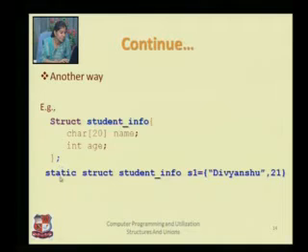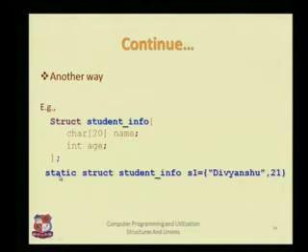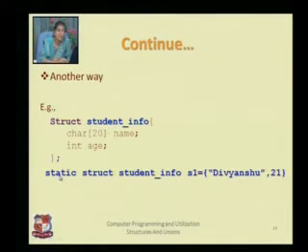As I write static, in some compilers you may find that whenever you write struct student_info, you need to write static. But in an ANSI compiler, using the static word is not compulsory, but in some cases you require the static word whenever you are declaring the variables below the structure's definition.